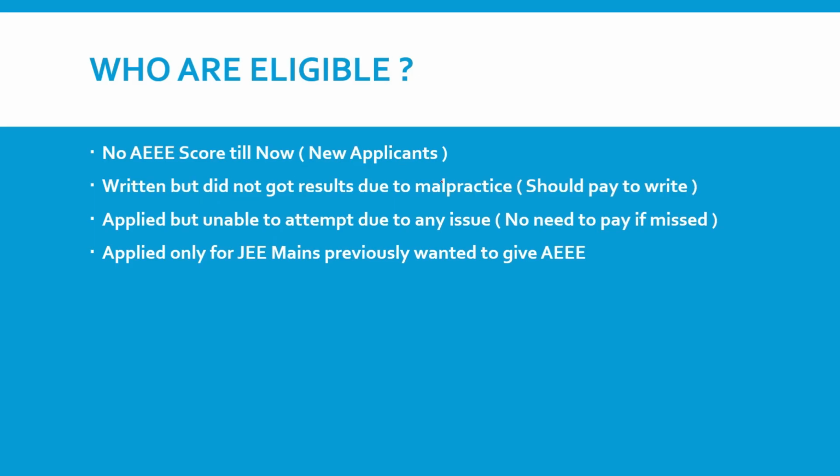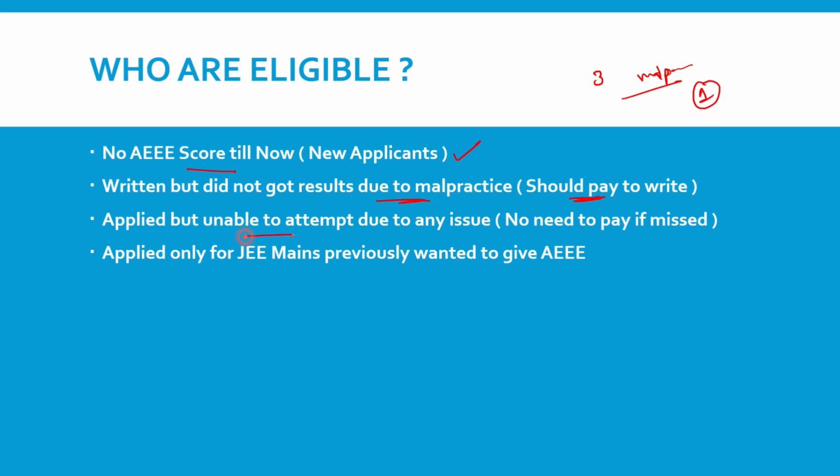So who is eligible? For AEEE phase 4, that is the final phase, not everyone is eligible. Those who don't have any AEEE score till now, like AEEE new applicants, can apply newly. Those who have written but did not get a result due to malpractice: say you have written 3 attempts and in all 3 you didn't get the result due to a malpractice issue, you can write again, you have to pay the fees. And if you applied for only 1 session and due to malpractice did not get a result, now also you are allowed to write the final phase, and you should pay the amount and then write.